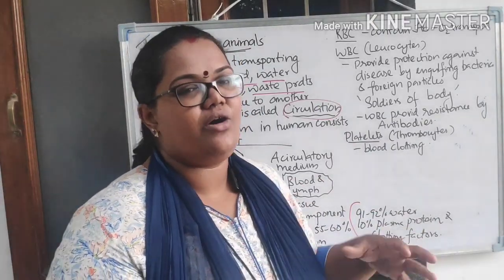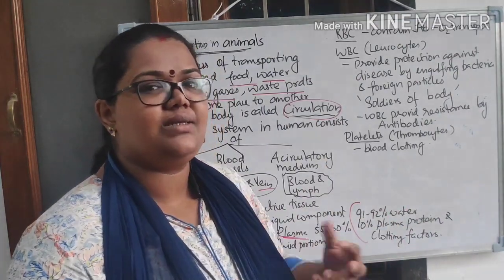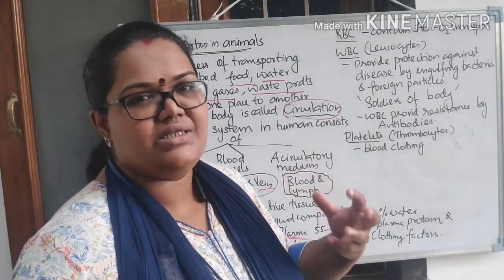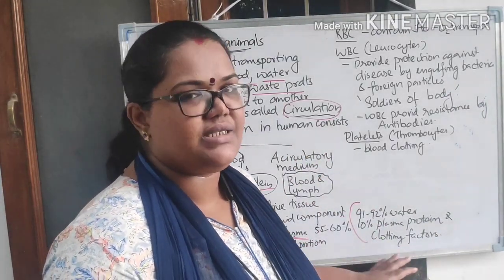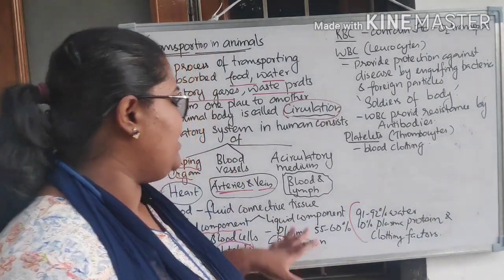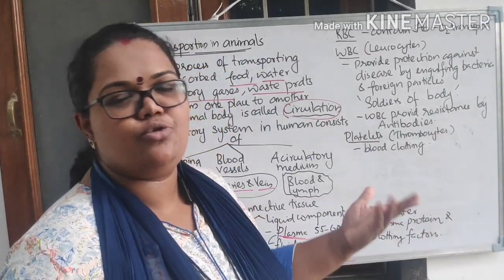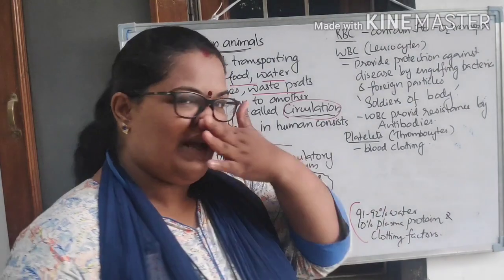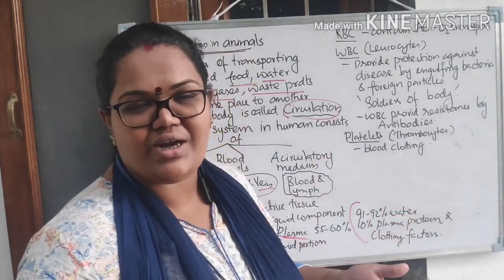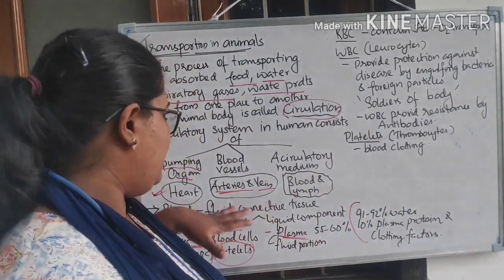And there will also be some inorganic minerals, hormones, and along with that some clotting factors, right? Like fibrinogen, some other filaments and other clotting factors are also present in this plasma. We are not going into detail about the components, but generally we can say that plasma is 91 to 92% water. Along with that plasma proteins are present, hormones are present, and even we can say that clotting factors and different things are there, right? So this is the general idea of the components of the blood.